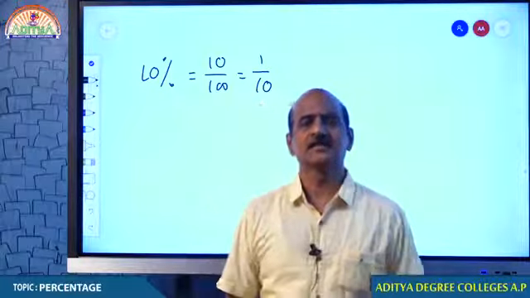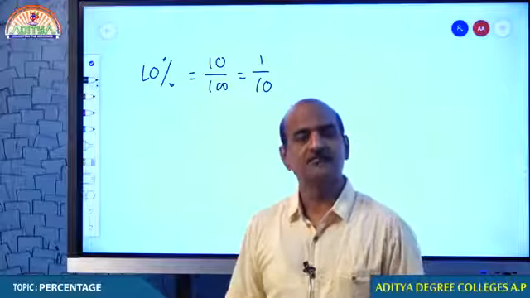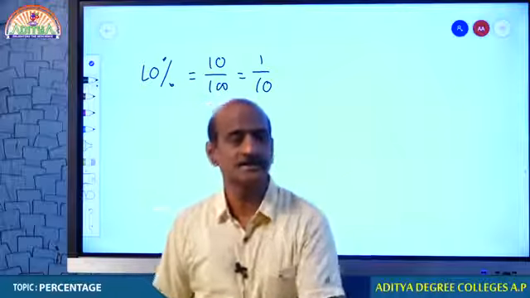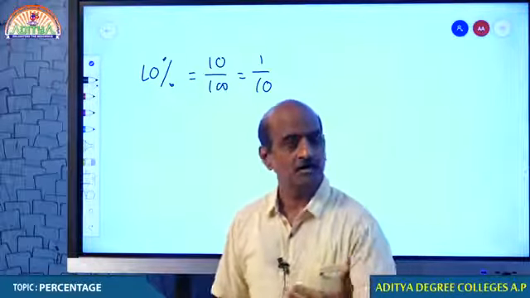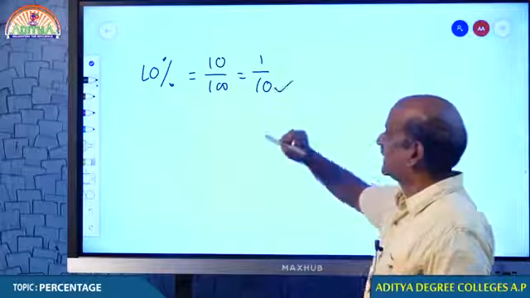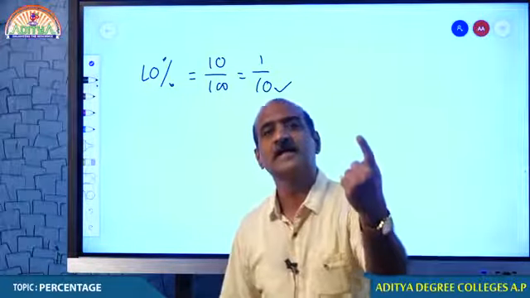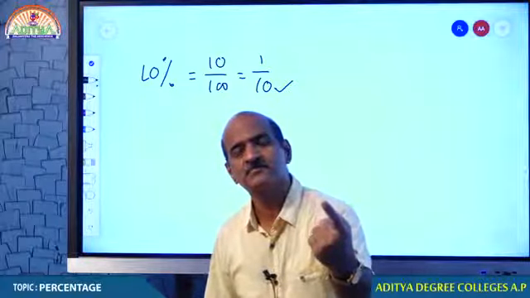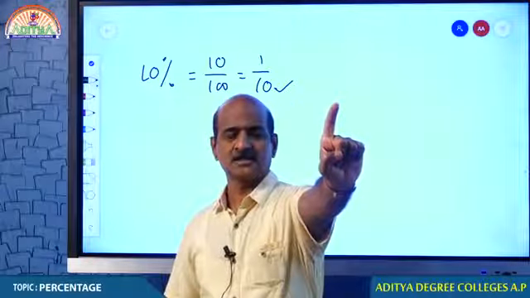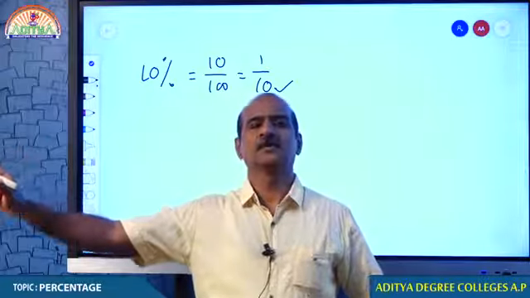If you say that 10% of the students got grade A, what do you mean by saying that? For every 100 students who took the examination, 10 people have got an A grade. In another direction, if I say that for every 10 people who took the examination, one student got an A grade. Students, for every 10 students, one person got an A grade. For every 100, 10 people got an A grade.